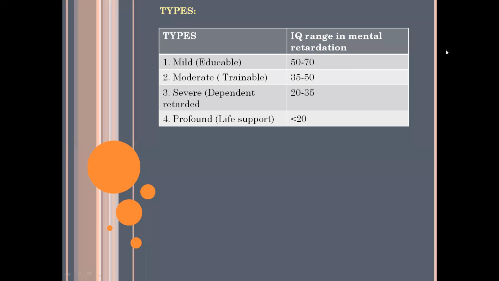Then the next is moderate or trainable. The IQ range will be 35 to 50. The third one is severe or dependent retarded, which will have an IQ range of 20 to 35. And profound or life support will be less than 20 IQ range. Okay. So these are the types.